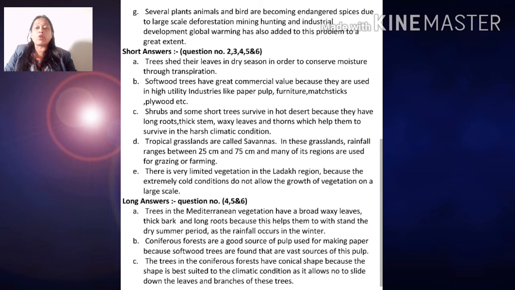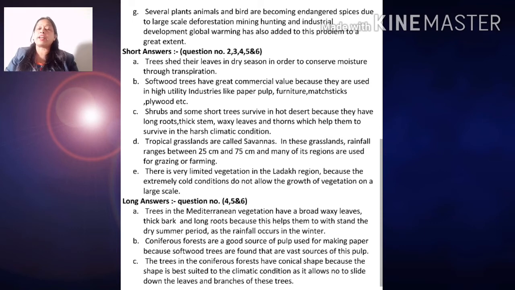Now global warming also, because of these reasons, has added to this problem to a great extent. So global warming, why? Because of these reasons only. So we have to understand that and we have to work on that. That's the responsibility of each and every one.